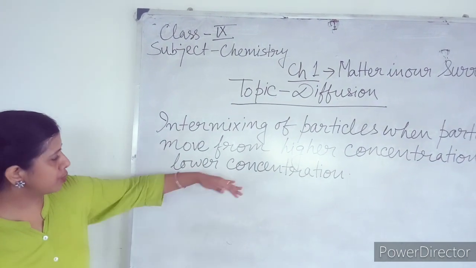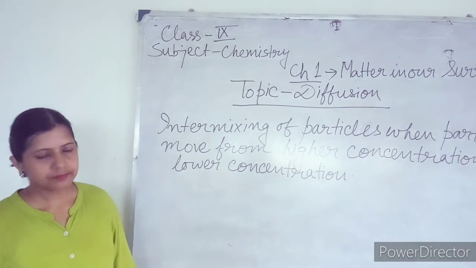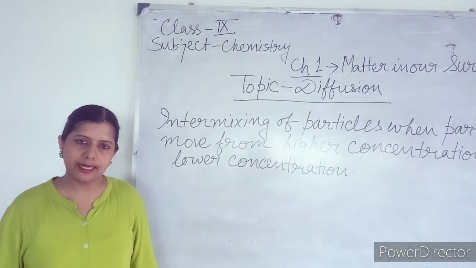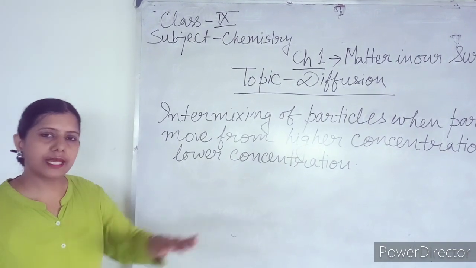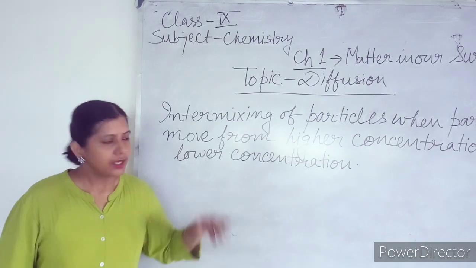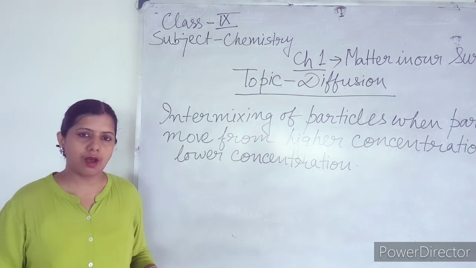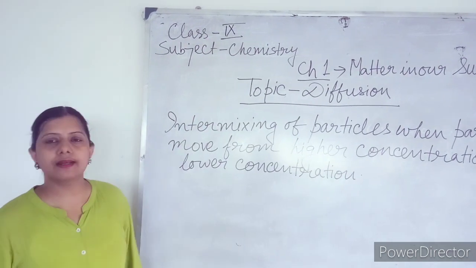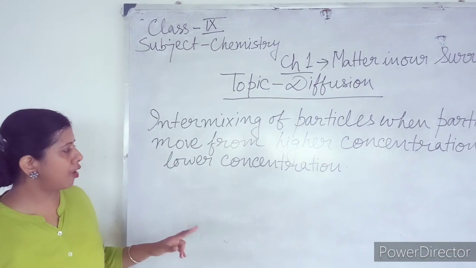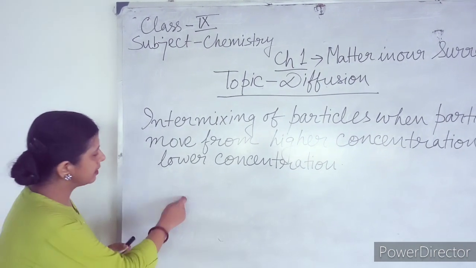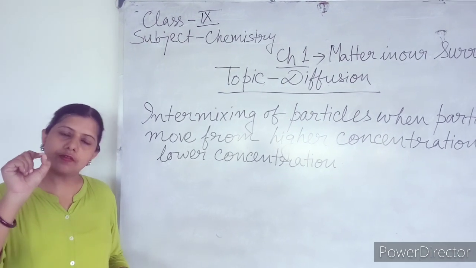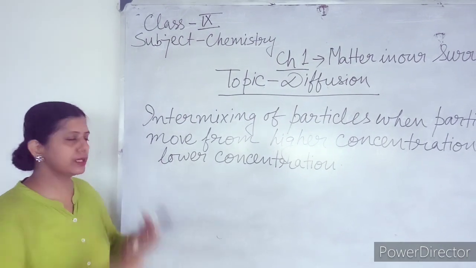One example is, suppose I have written something here. If I don't rub this board for 10 to 12 days, after that if I try to rub it, it will not be rubbed very easily. If you rub it by any means, some impression of my writing will be on the board. So that means the particles of ink and the board have intermixed with each other. The smaller particles of ink are solids, they intermix with the board.